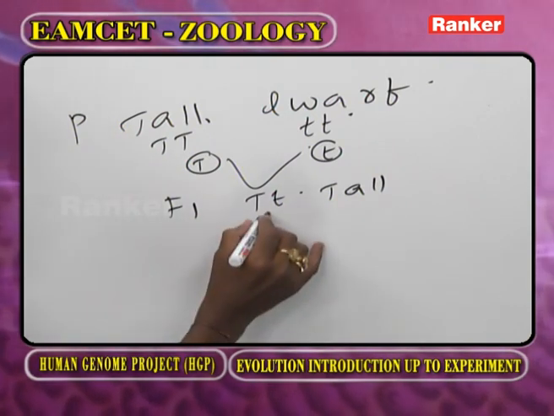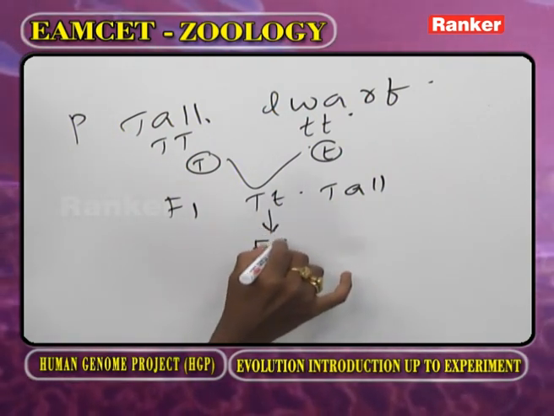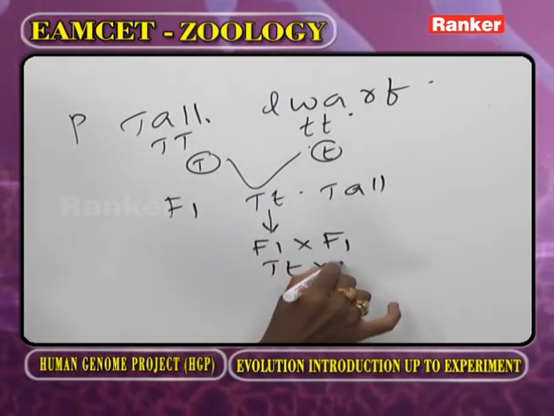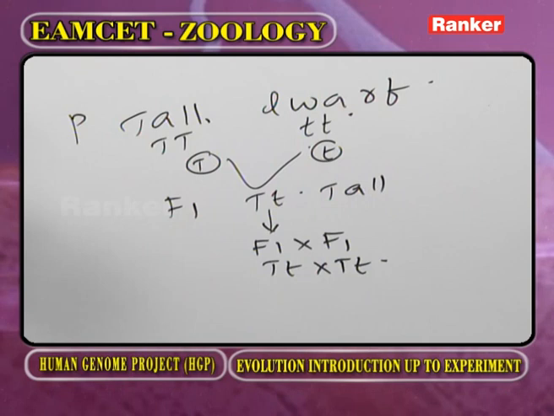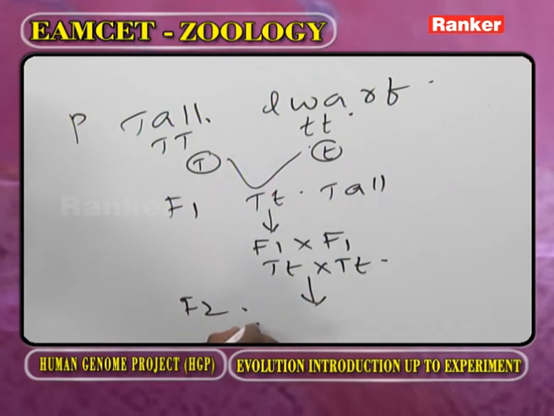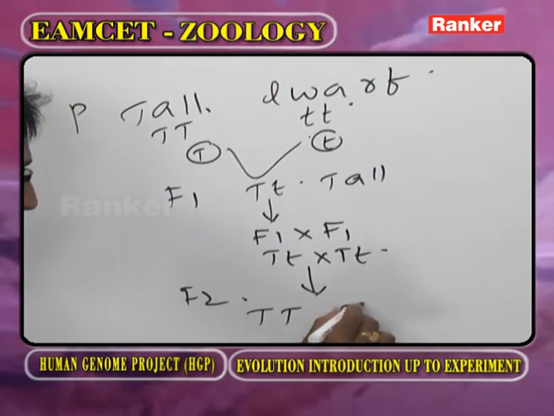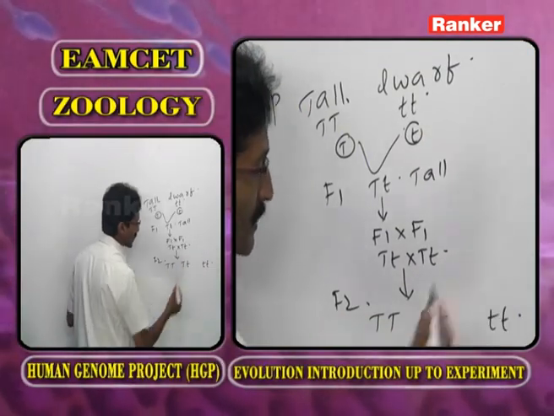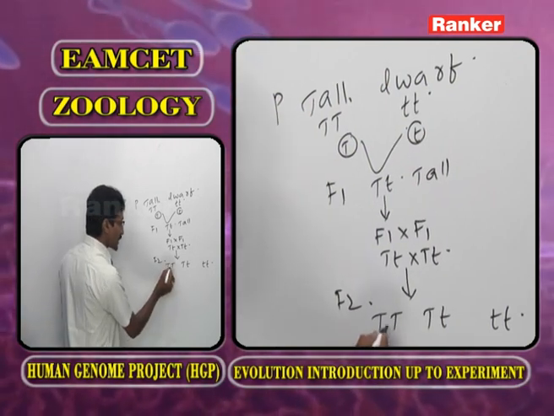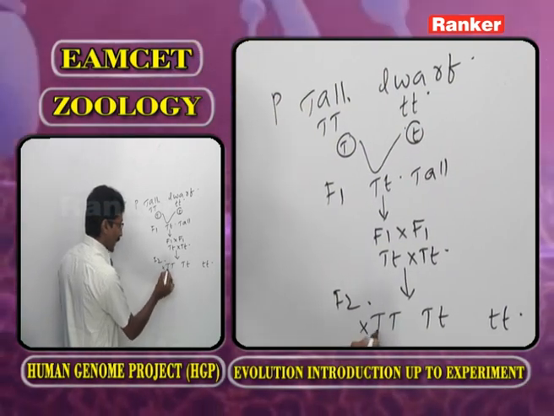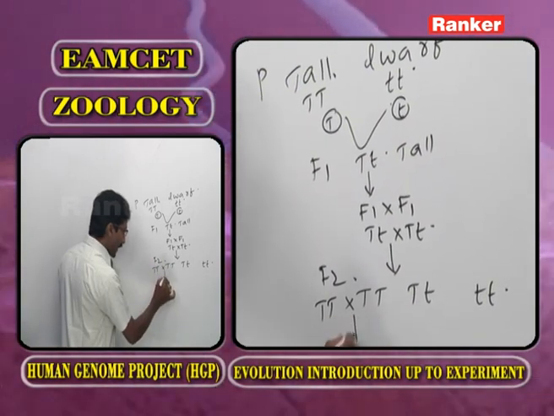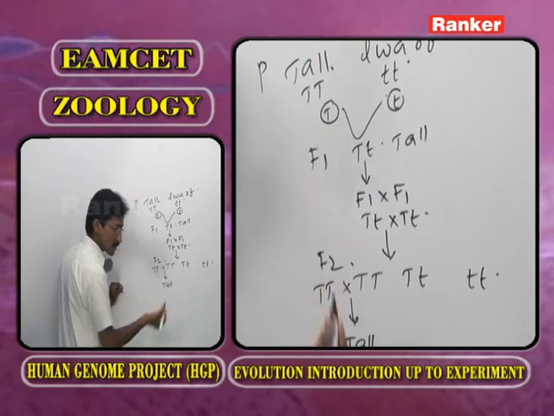Now, the two F1 plants are self-pollinated, and we are getting the F2 generation. In the F2 generation, capital T capital T, capital T small t, small t small t. Three genotypes are present. Now, you have to observe: whenever capital T is crossed with capital T, we always get the homozygous tall.